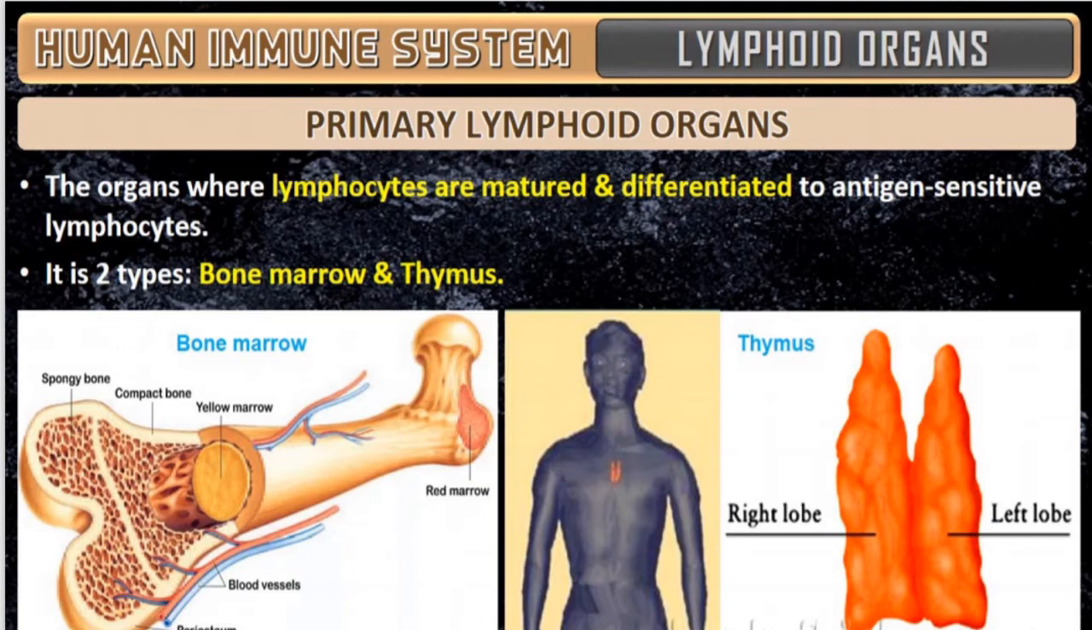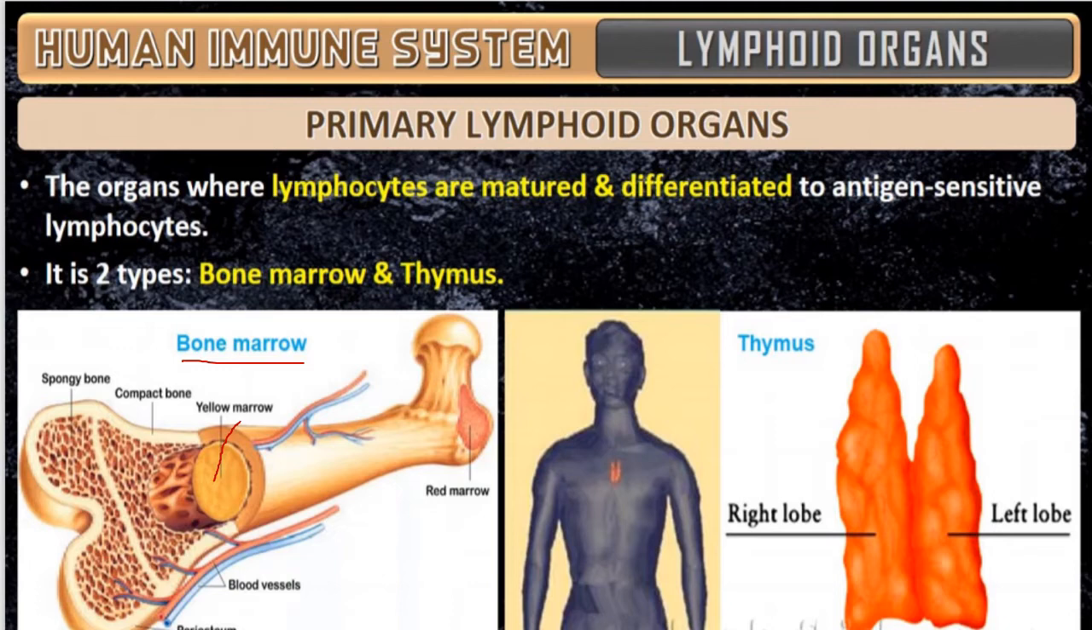So here I have shown in the picture that it includes two types. One is bone marrow, the other one is thymus. Here you can see this is bone marrow. It is yellow marrow. This is compact bone. Whatever is there inside is what we call bone marrow.